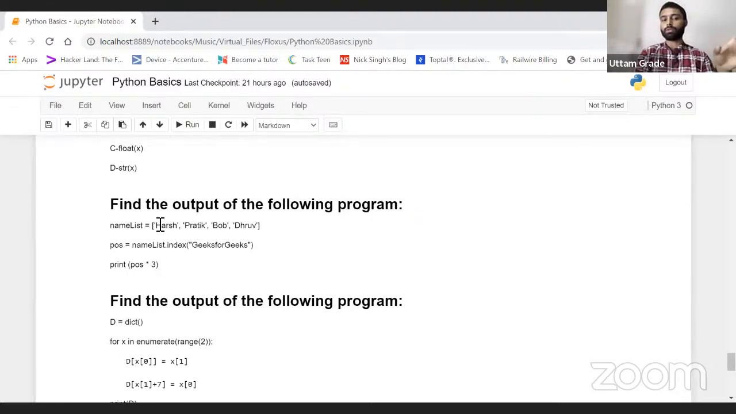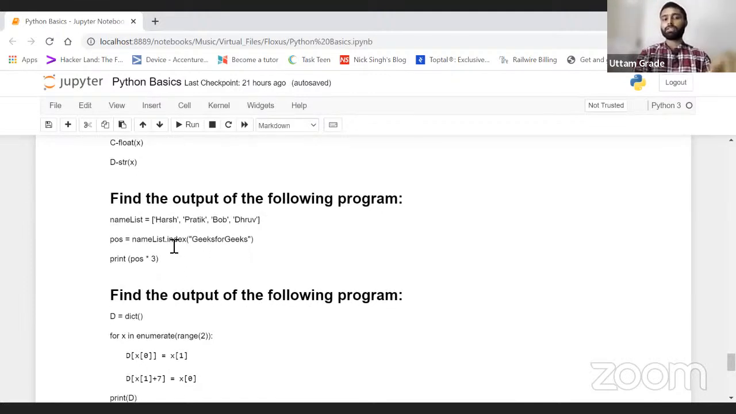The next one: find the output of the following program. From your understanding, what would be the answer for this? What is the index of geeks for geeks? What will it give us? Yes, it will give an error. Correct, because this is a list type and this list does not contain geeks for geeks, so for sure it will give an error.